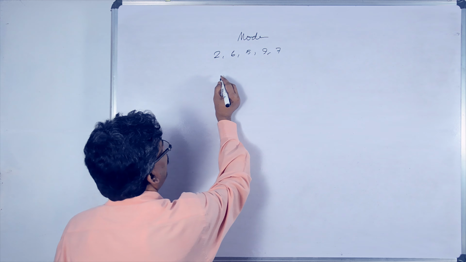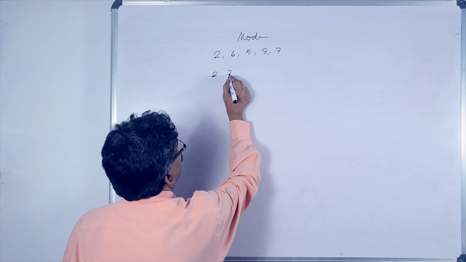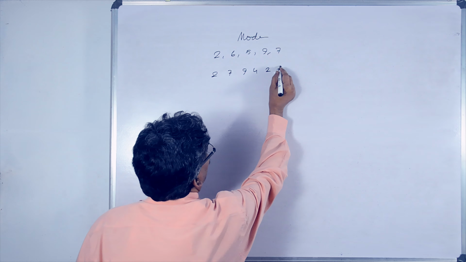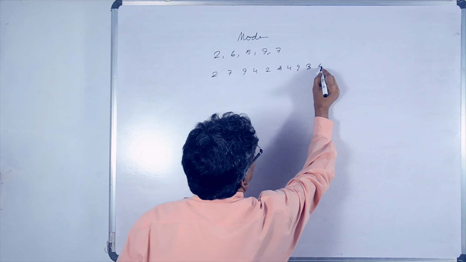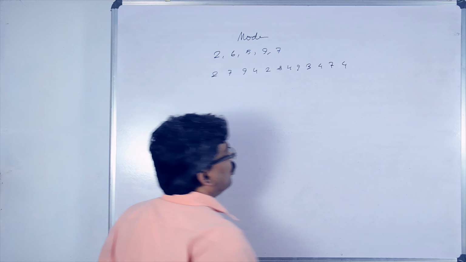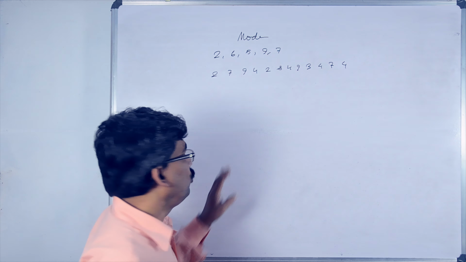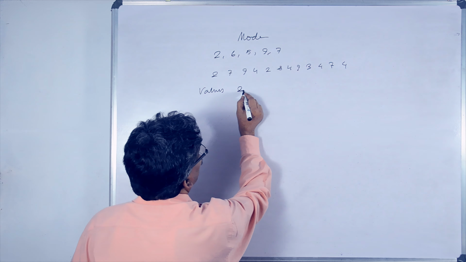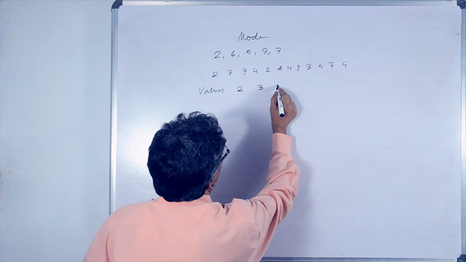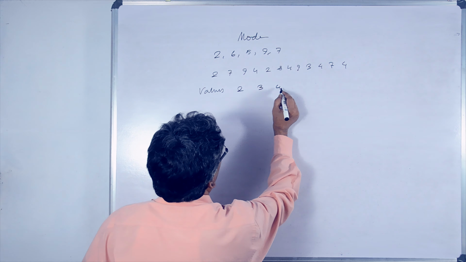But if you take it in this way, 2, 7, 9, 4, 2, 8, 4, 9, 3, 4, 7, 4, in this case, we'll get mode. Now the values given are 2, 3, 4, 7, 8, 9, and frequencies means how many times each value appears.